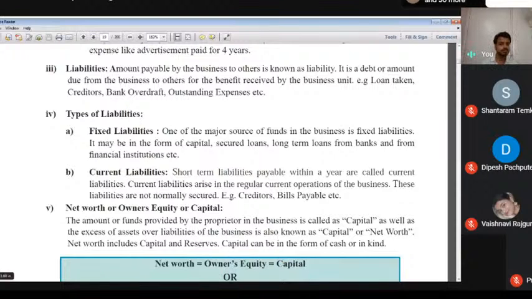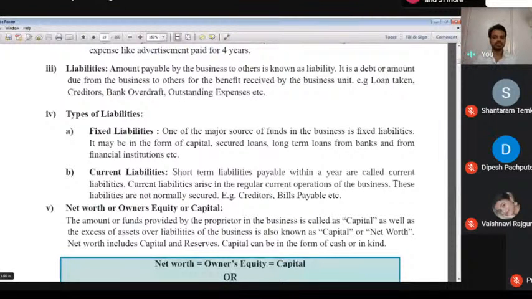Then next one, current liability. Current liability means if we give any loan for within 1 year, a specific time. Sometimes I take a loan for business from bank for 6 months, for 5 months, for 10 months. That's what we call current liability. If any liability converts into cash within 1 year, that's what we call current liability. Fixed liability means more than 1 year and current liability means less than 1 year.